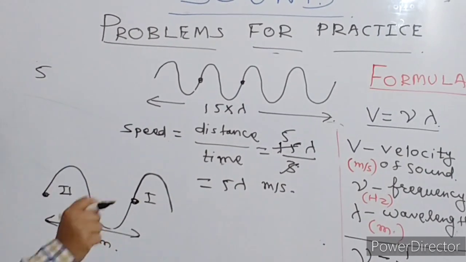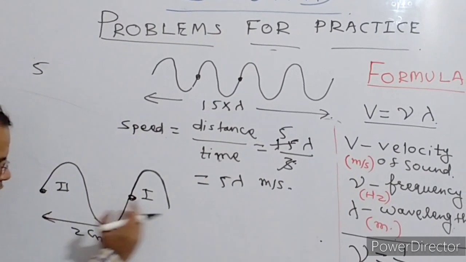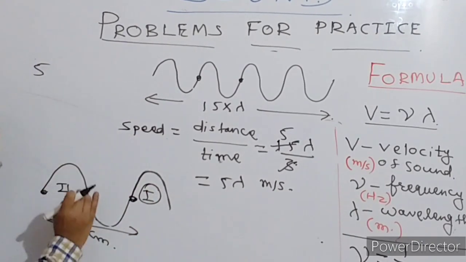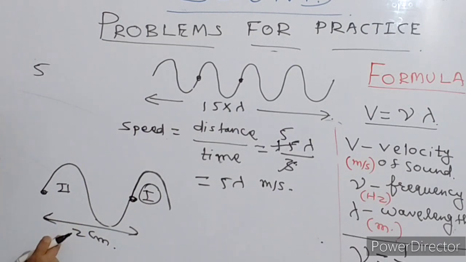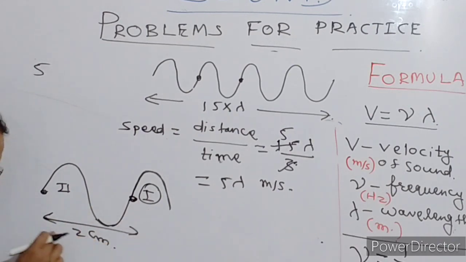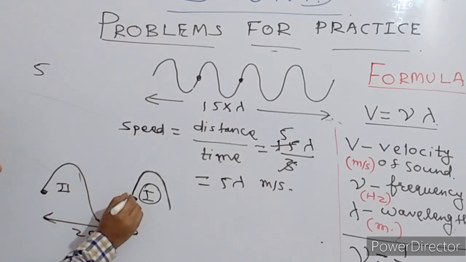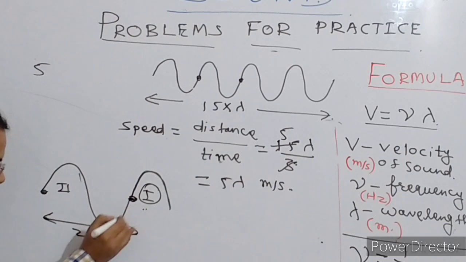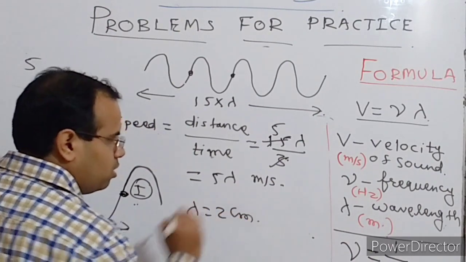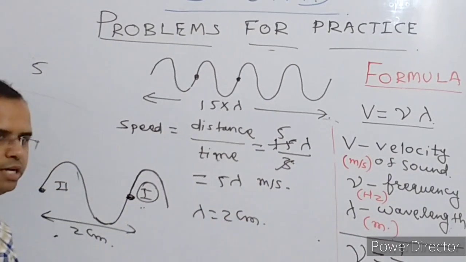So when we produce the first crest, it has traveled forward. This is the first crest. And now when the second crest is started producing, at that time the first crest is 2 centimeter away from the source. What does it mean? That this is the complete wave, and the distance of the first crest is 2 centimeter away. It is nothing but the wavelength, that is 2 centimeter.